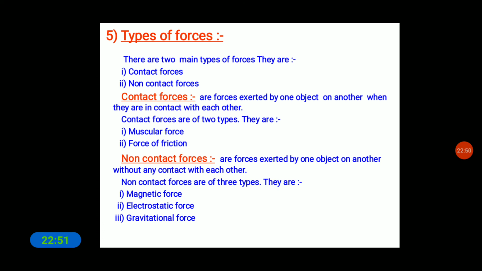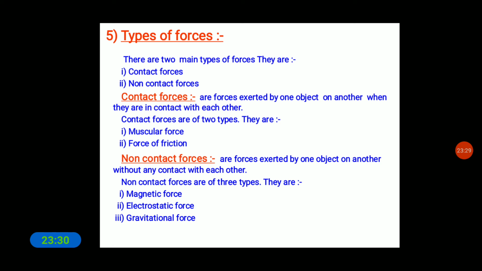What do you mean by muscular force? The force resulting due to the action of muscles is called muscular force. We cannot change the position of any object without touching it. By standing only we can't do any work. We need to apply force on another object by touching.